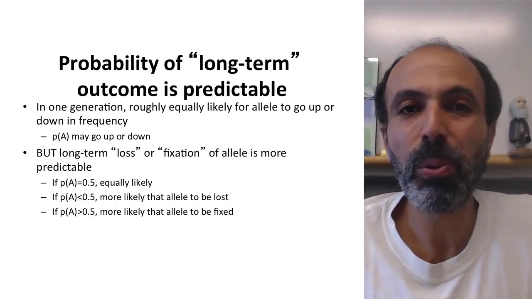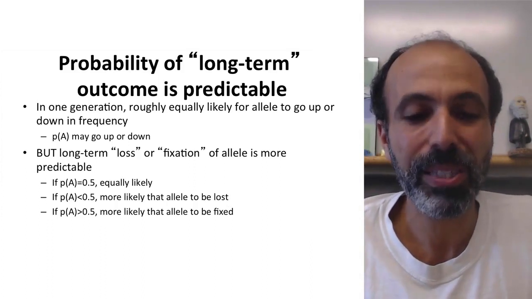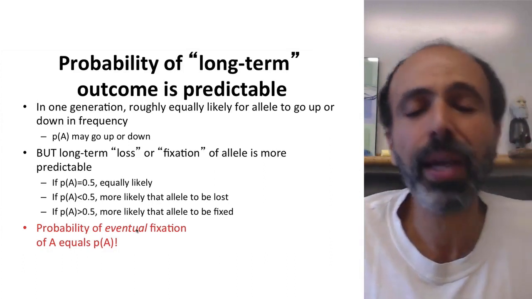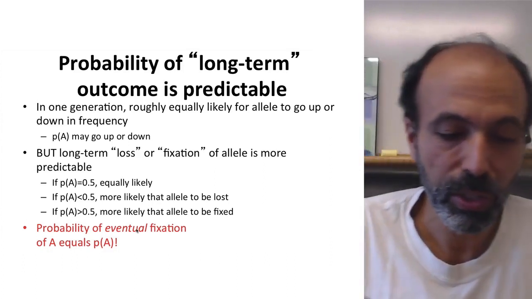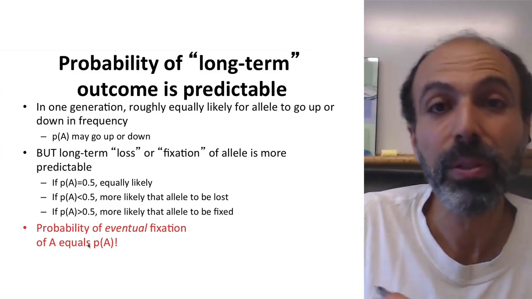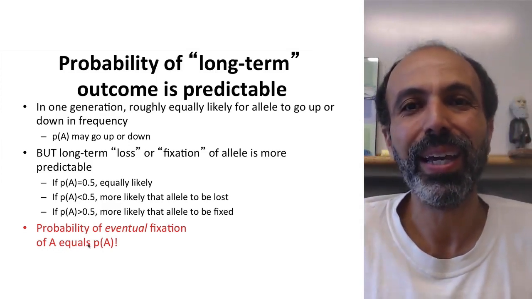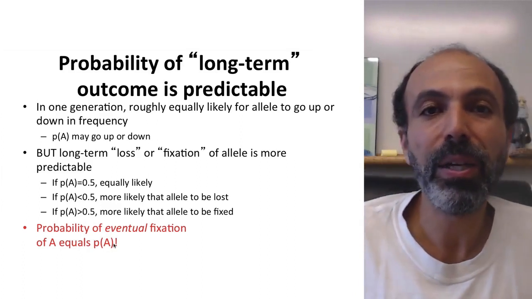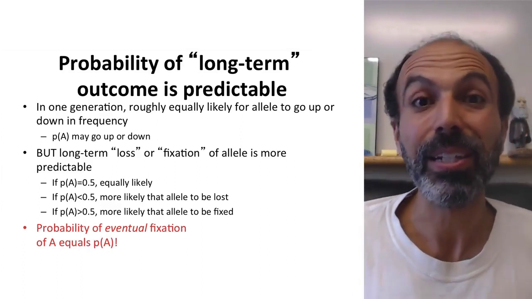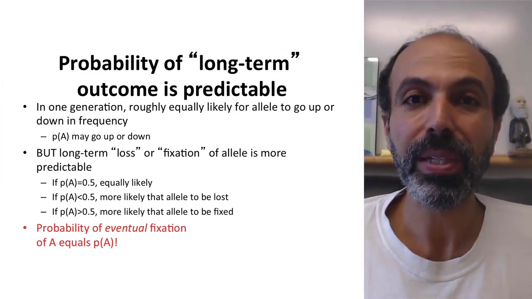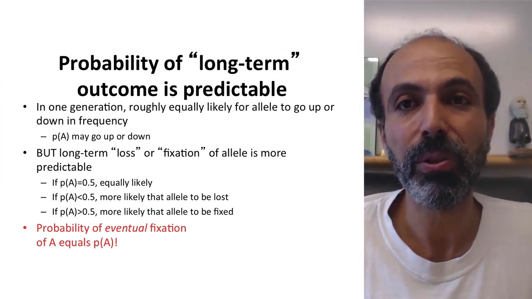Well, there's a very simple relationship you might have already anticipated. The probability of eventual fixation, and again, this is over the long term, not one generation, of allele big A will equal the allele frequency of big A. So if your allele frequency is 0.9, your probability of hitting that 1.0 end is 90%. Your probability of hitting the 0.0 end is 10%, or 1 minus your allele frequency.